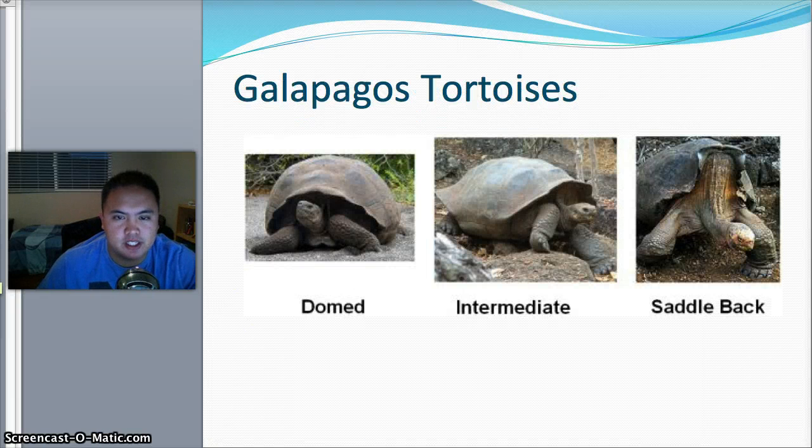The case in point is the Galapagos tortoises. The tortoises in the Galapagos, in the slide I showed you before, are all on different islands, but depending on which island they're on, their shells are completely different, and that's how they could tell which island the tortoise came from. So that's it for this standard. You need to know four pieces of evidence by which